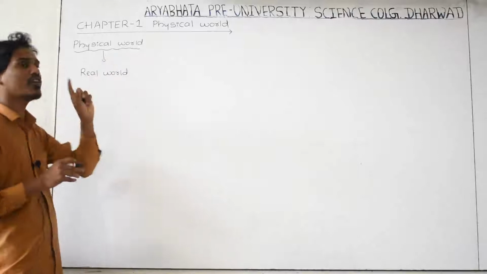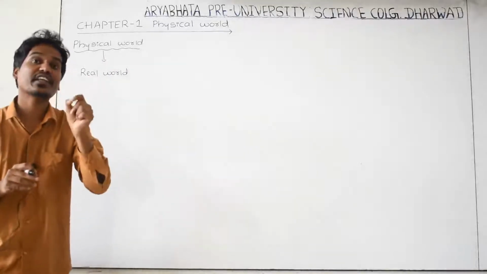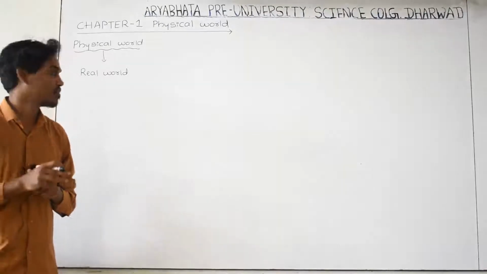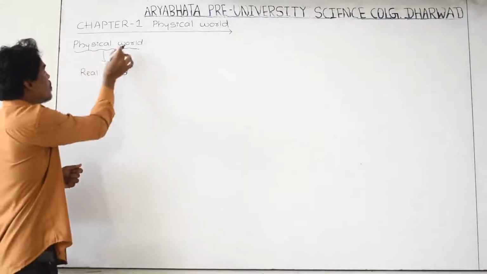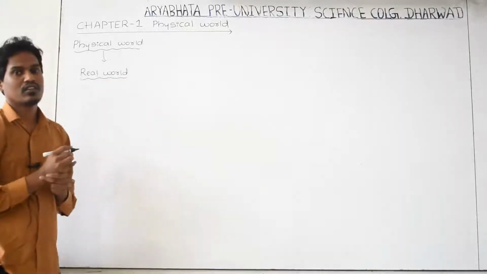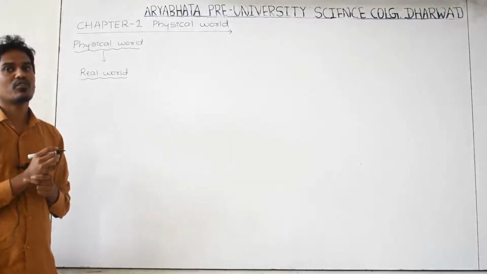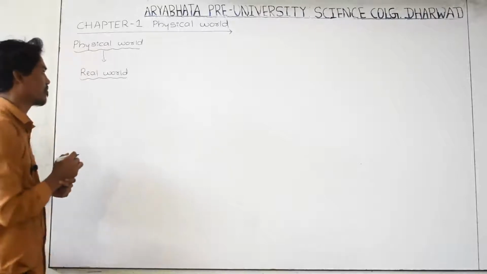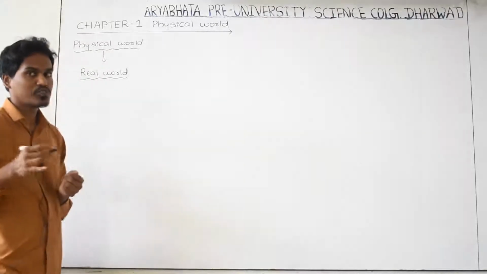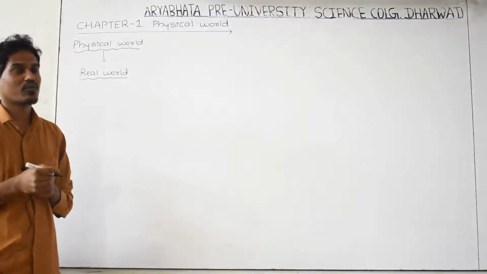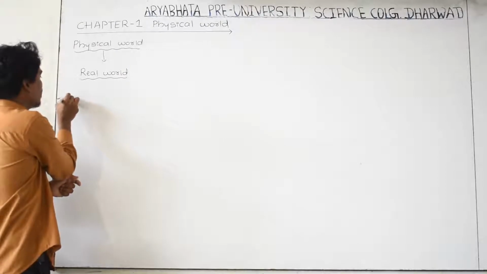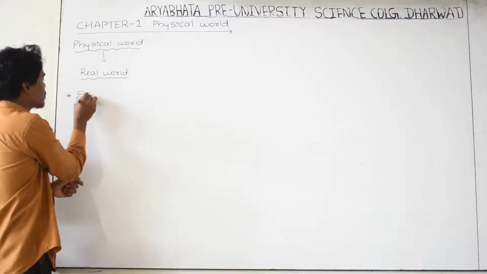It means in the real world we have to study object materials and their properties and their existence. Regarding objects, we study in the branch of physics, and we call it the physical world.